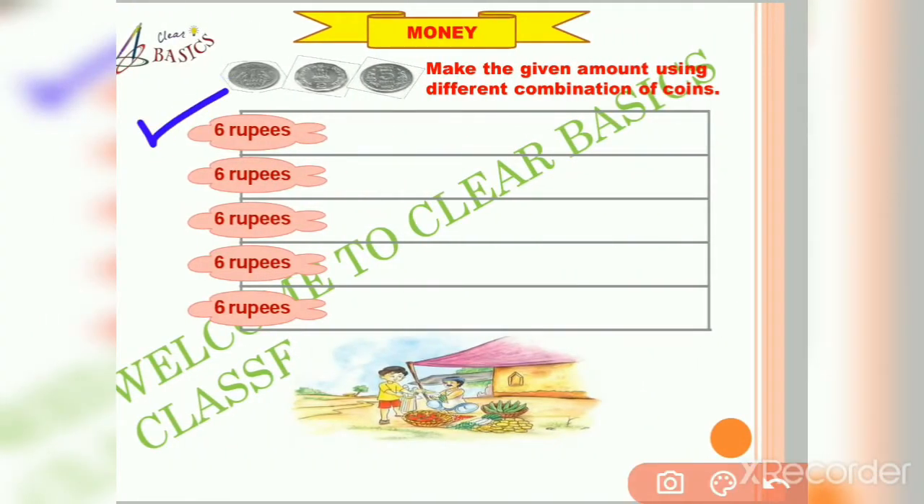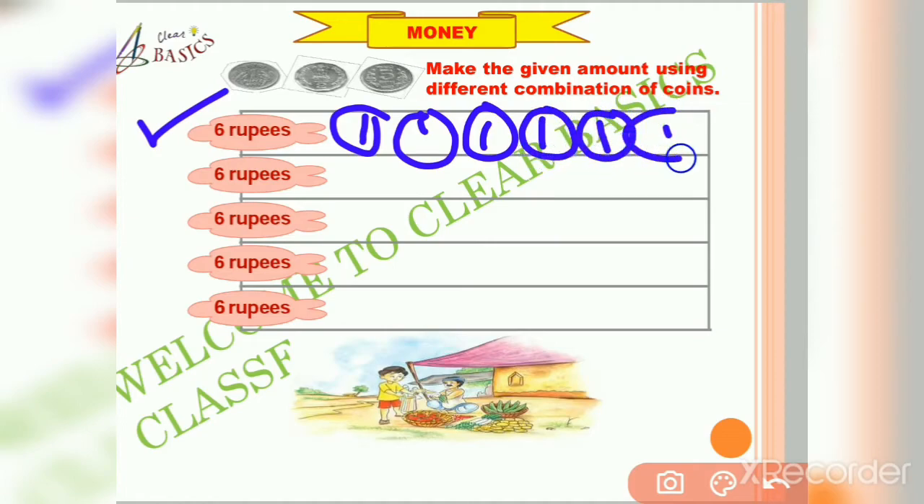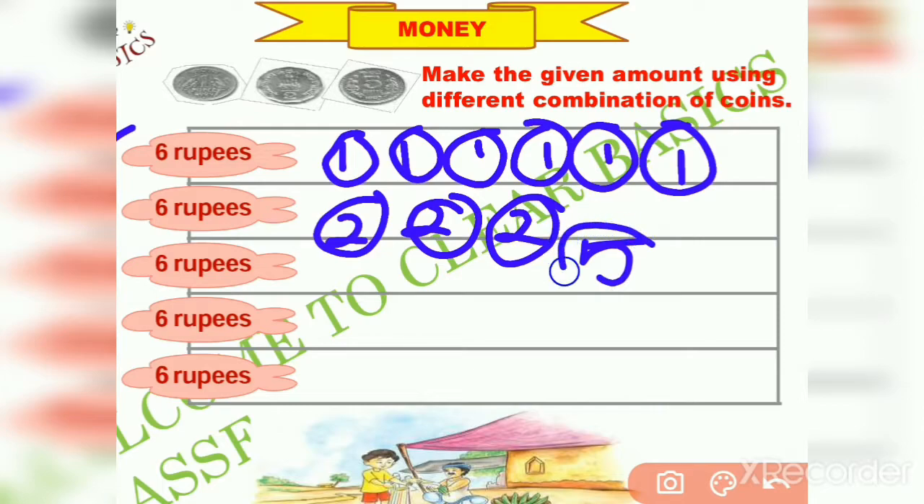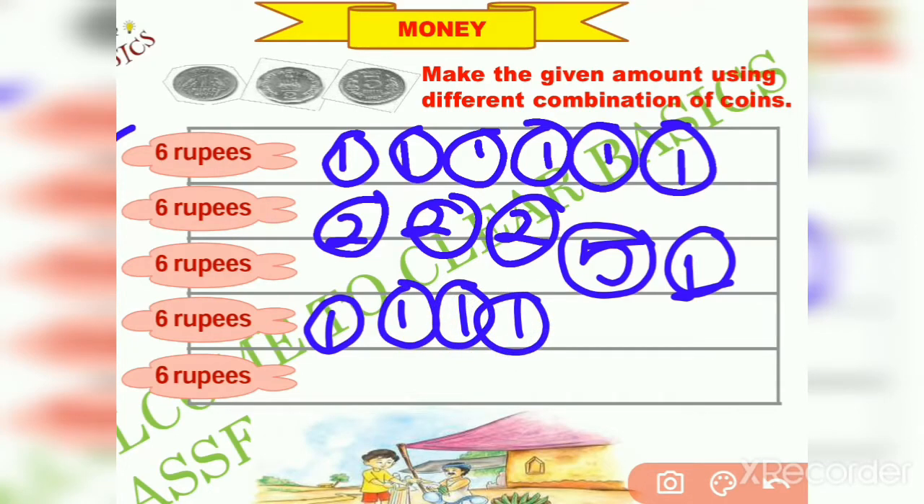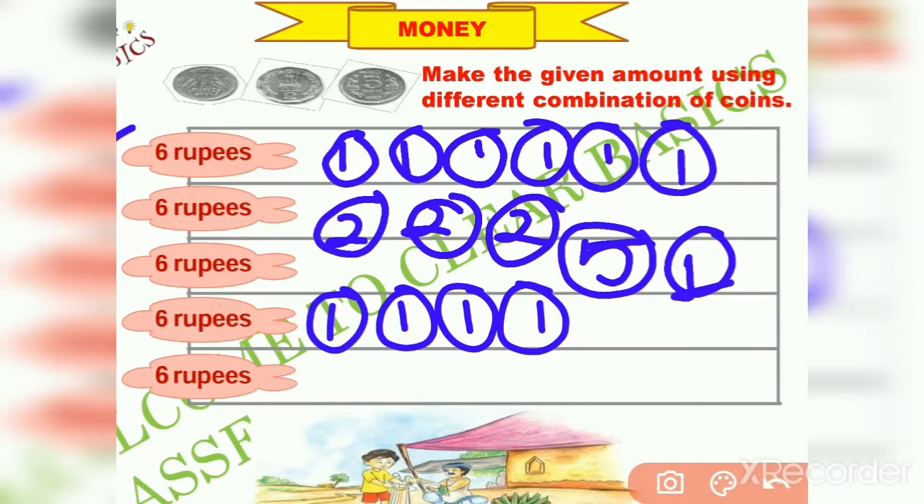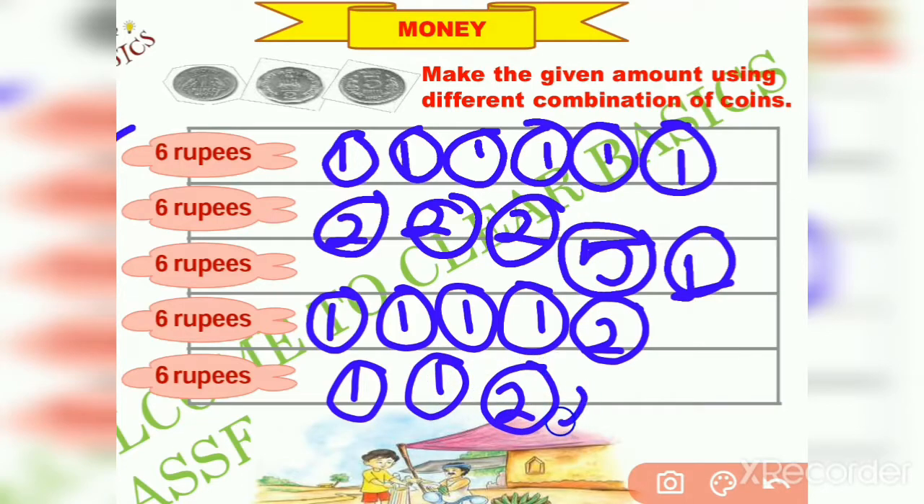Next, to make 6 rupees, we can use six 1 rupee coins, or we can use three 2 rupees coins, or one 5 rupee coin plus one 1 rupee coin, or we can use four 1 rupee coins and one 2 rupees coin, or we can use two 1 rupee coins and two 2 rupees coins.